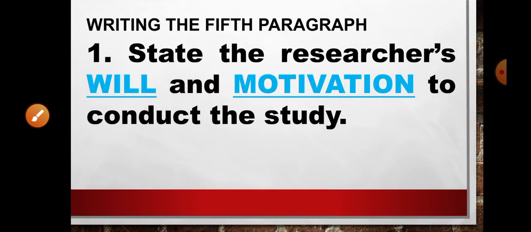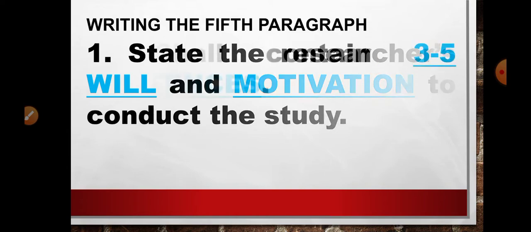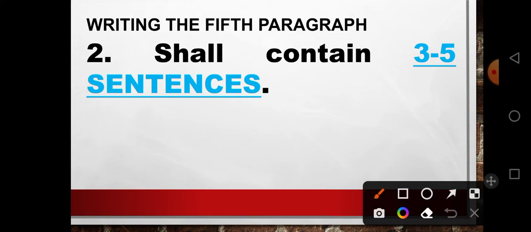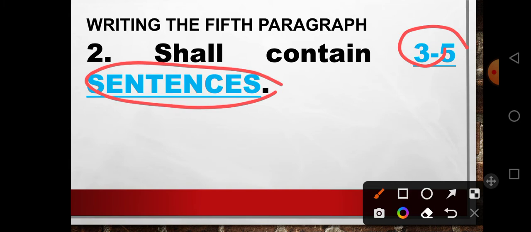So the fifth paragraph must state the researcher's will and motivation to conduct the study. Furthermore, class, this paragraph only consists of about 3 to 5 sentences. So you must state your motivation, your interest in conducting your study using 3 to 5 sentences only.